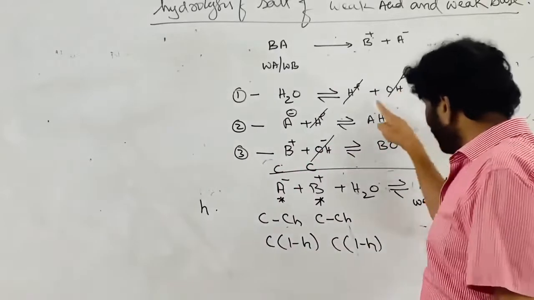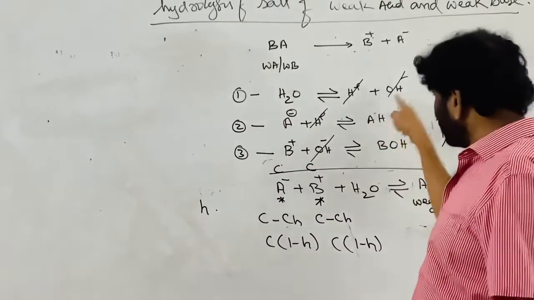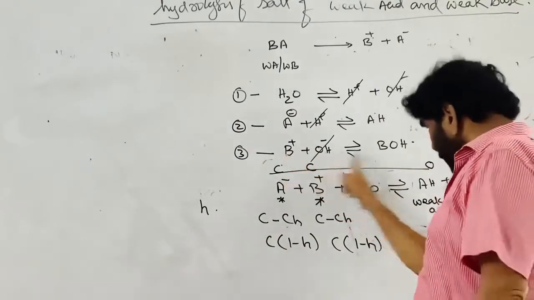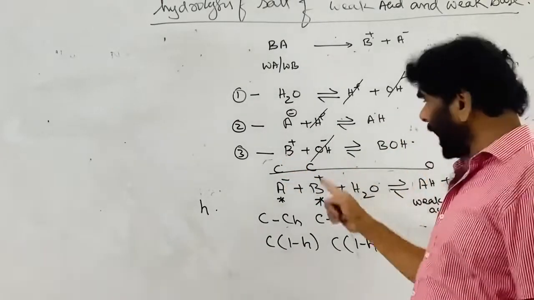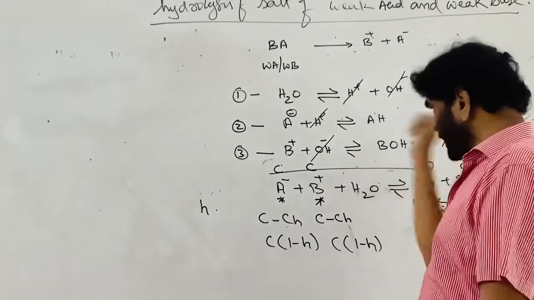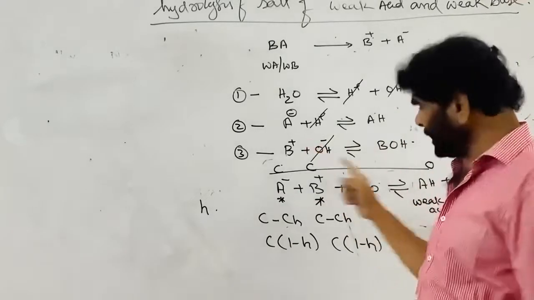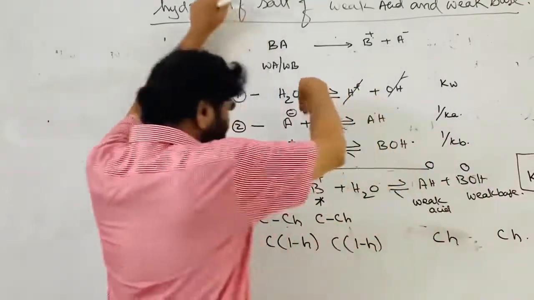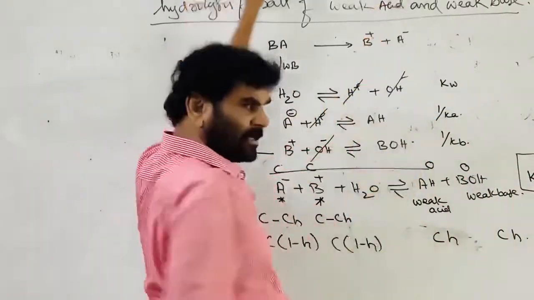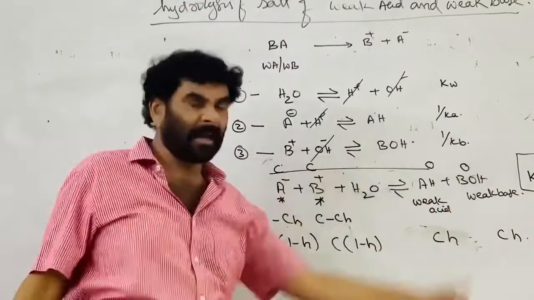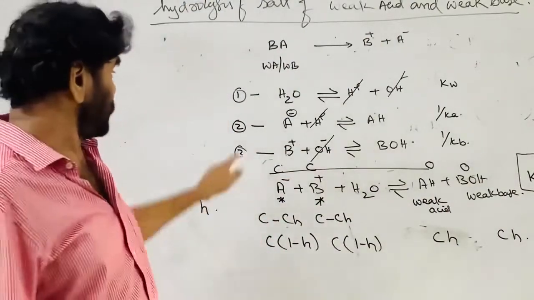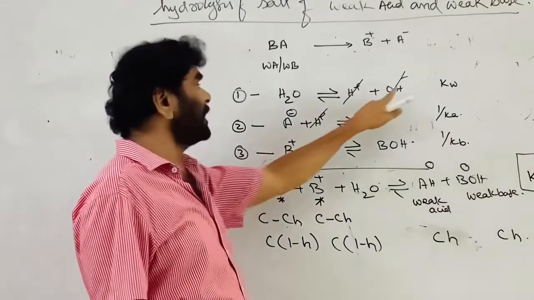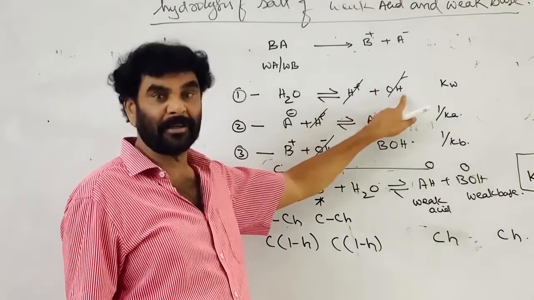But the OH⁻ ion is the reactant here. It is promoting B⁺ to take part. As the OH⁻ ion concentration increases, B⁺ will take part in hydrolysis to a greater extent. If you add OH⁻ ion to this system, the forward reaction takes place and more and more B⁺ will convert into this one. So the A⁻ ion is taking the H⁺ and increasing the OH⁻ ion concentration.